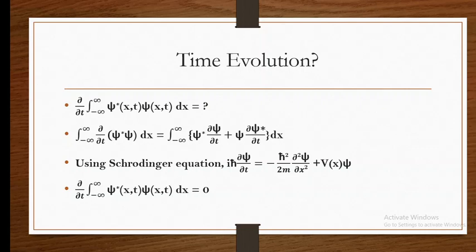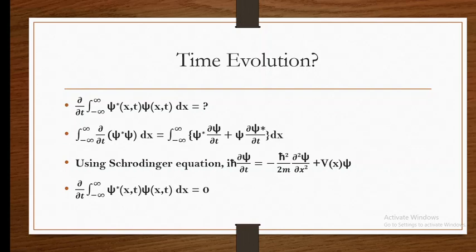And that's why if xi is normalized at a time t, once it is normalized, we don't need to normalize it again and again with change in time. It has to be normalized just once, and then it is going to remain normalized throughout the time interval.